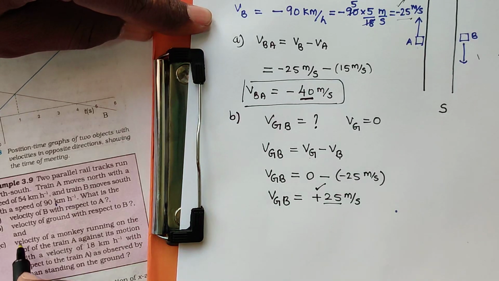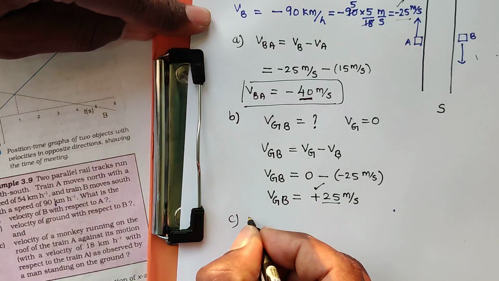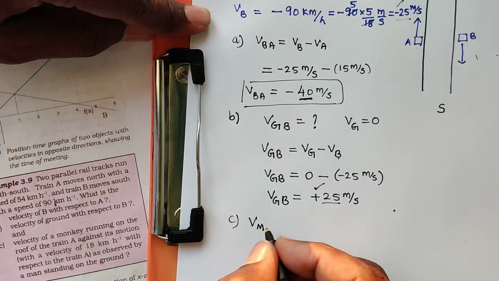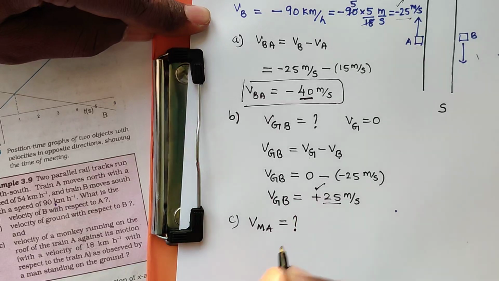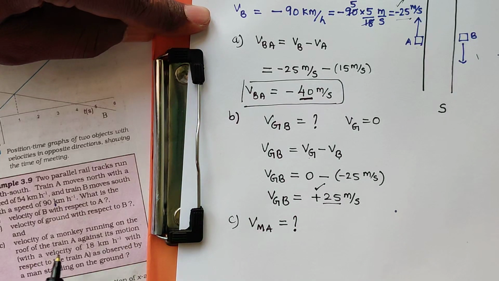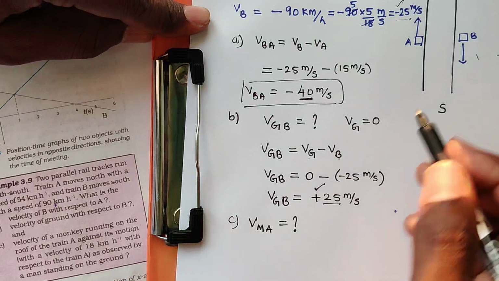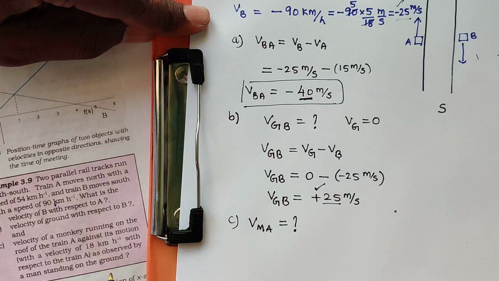Next part C. What is the velocity of monkey? Velocity of monkey running on the roof of train A against its motion. What is the velocity of monkey with respect to train A? The monkey is moving against train A's motion, which is nothing but moving towards south direction because train A is moving towards north.